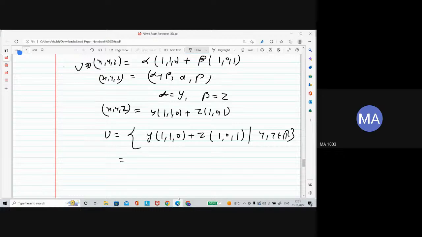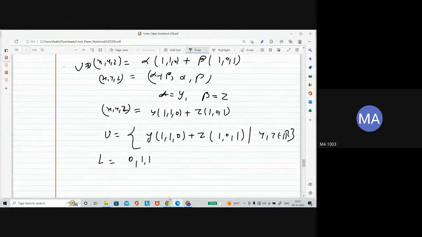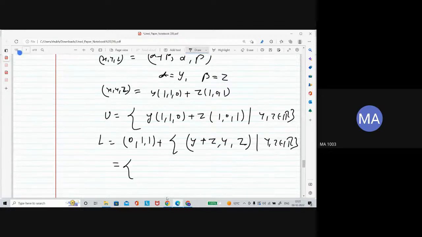Right? Now, what is L? It is 001 added with u. So 001 or 011? 011 plus this u. U is actually y plus z, y, z, such that y, z belongs to R. Now you can add each vector with this. So y plus z, y plus 1, z plus 1, y, z belongs to R.